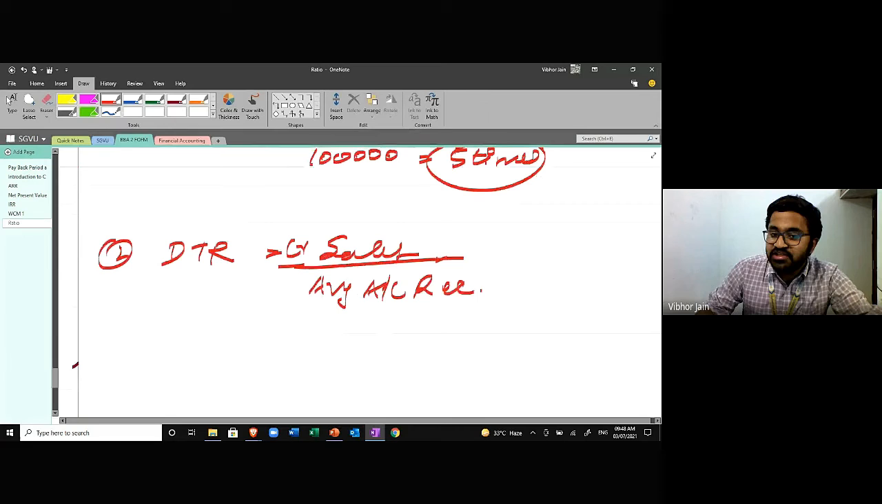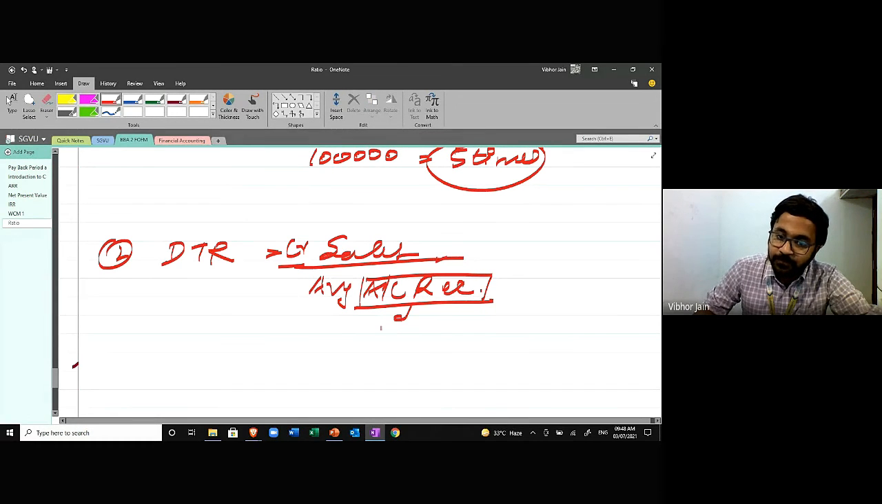Okay. Now, average account receivable. What is the meaning of account receivable? It means debtors as well as bills receivable. And average, same, opening plus closing upon 2.